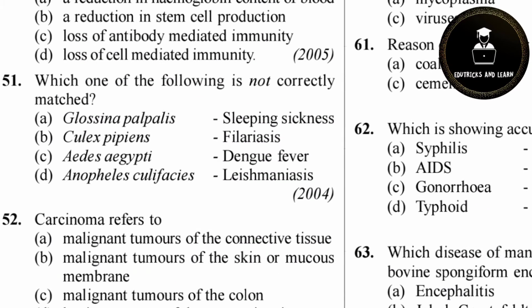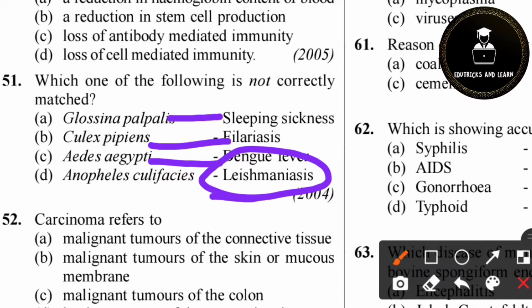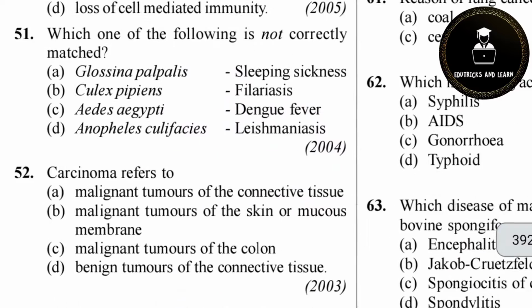51st question. Which of the following is not correctly matched? Glossina palpalis. It is caused by sleeping sickness. Is correct. Culex pipiens. It is caused by filariasis. It is correct. Aedes aegypti. It is caused by dengue fever. We know that Aedes is a mosquito which is responsible for dengue fever. And Anopheles mosquito is leishmaniasis. It is wrong. What will the Anopheles mosquito do? Female Anopheles produce malaria. Okay.